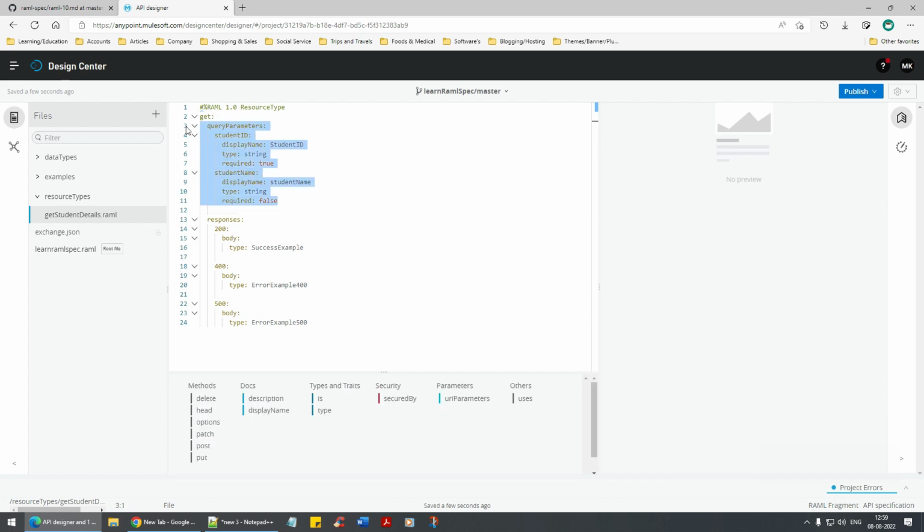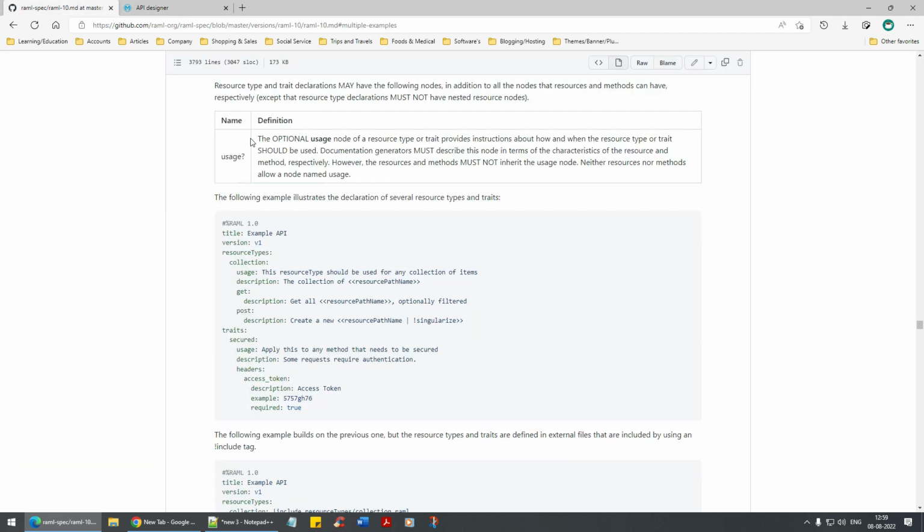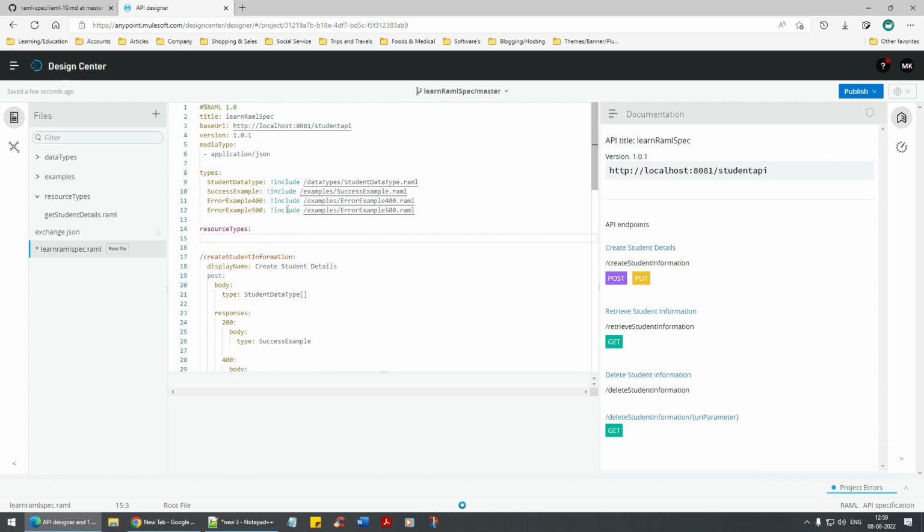But let me do one thing. I'm going to remove this query parameter. I'm going to keep this response as it is. And then can you see this? In this documentation it clearly says how you define a resource type here. You have to specify resource types and then the key value pair. I'm going to take this resource types here, copy this and paste it. There you go, resource types and a key value. I'll say get student details. Key value pair.